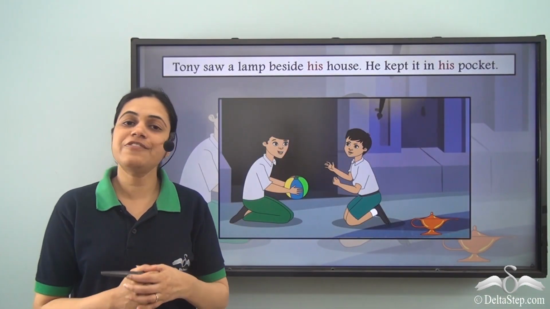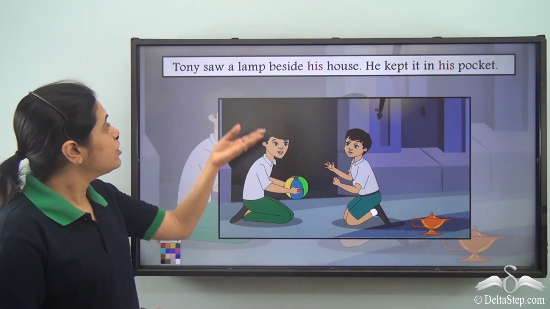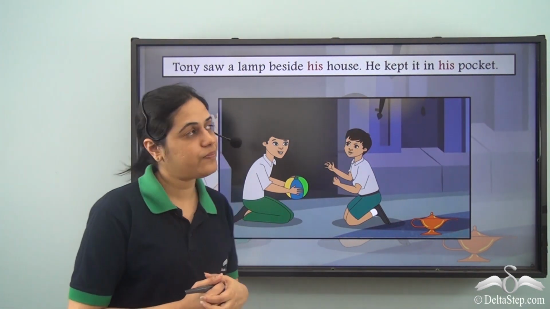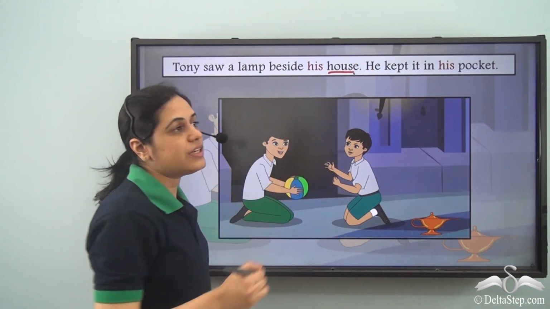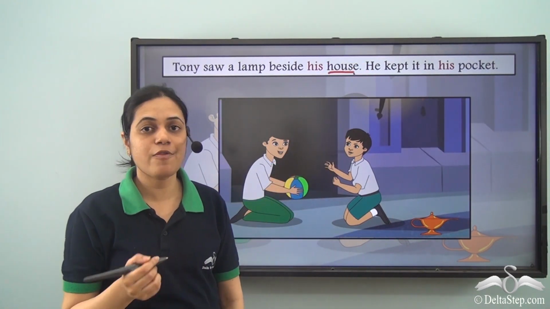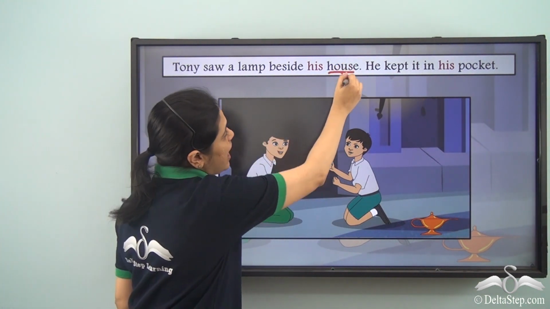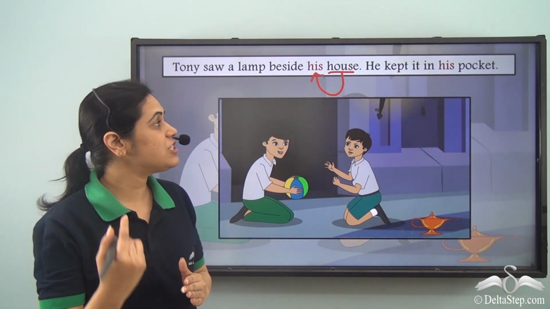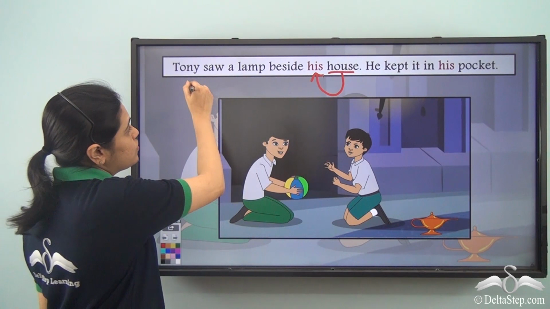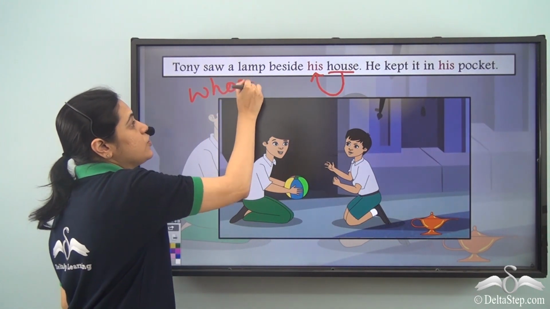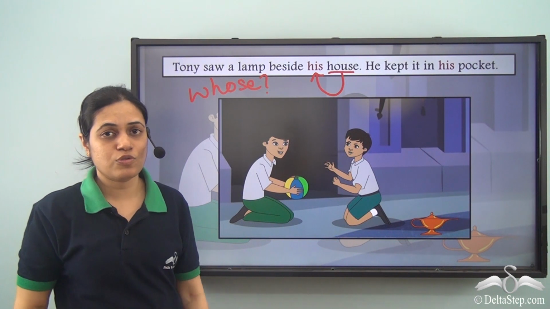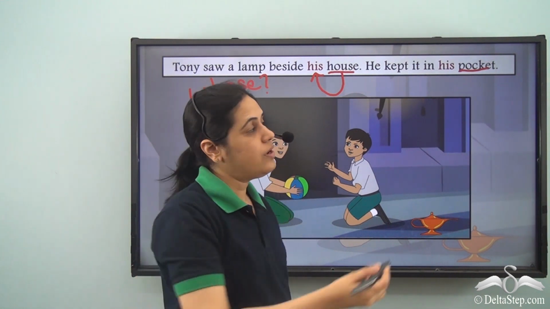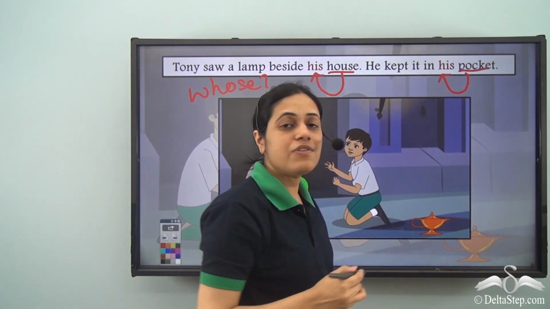Now let us look at the different sentences from our story. Tony saw a lamp beside his house. He kept it in his pocket. Now over here, this word house is a noun because it is the name of a place, and describing the word house is the word his. So his is telling us whose house it is. So it is telling us whose house? His. Once again, pocket is a noun and describing this noun pocket is the word his.